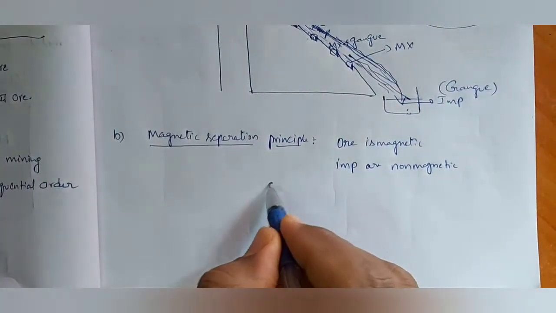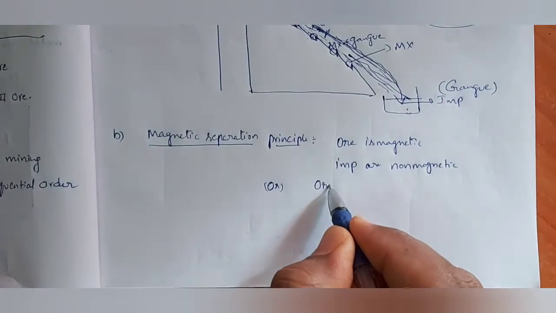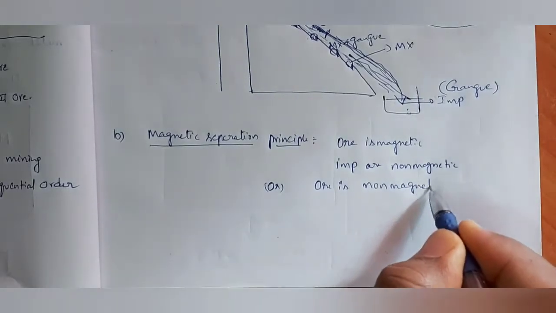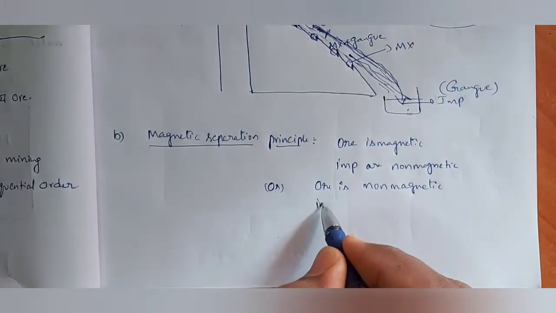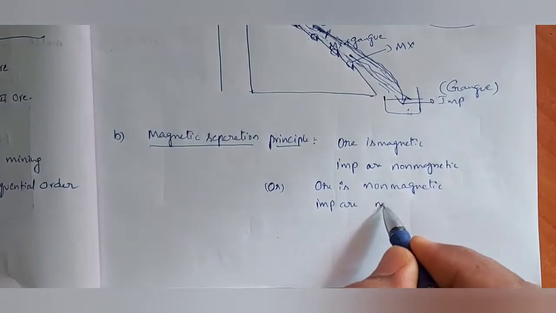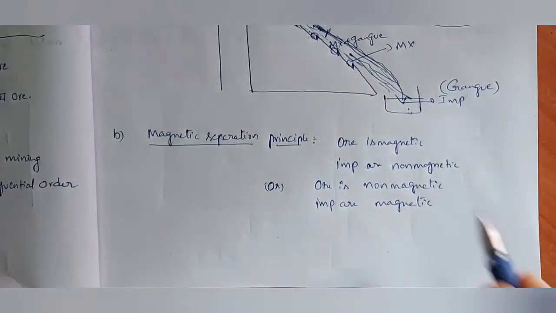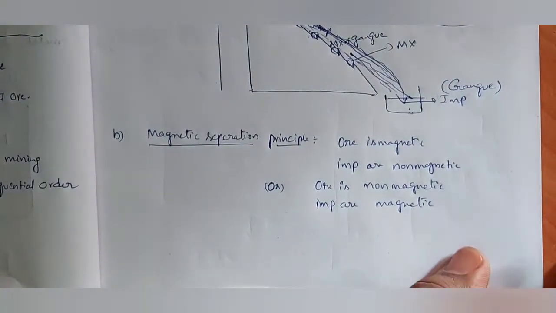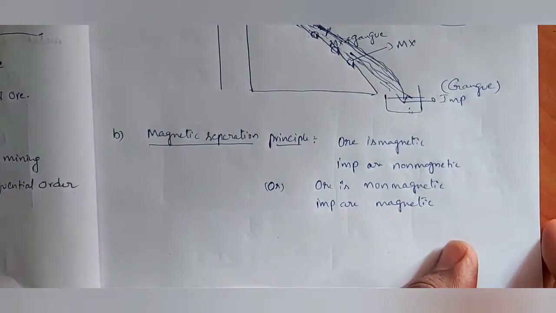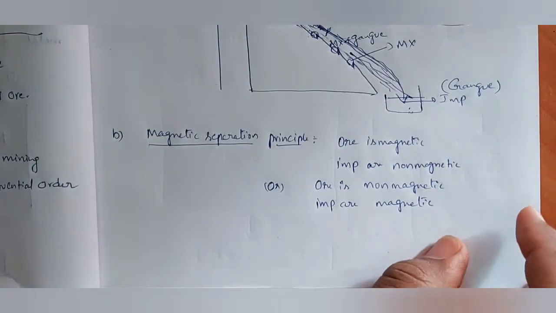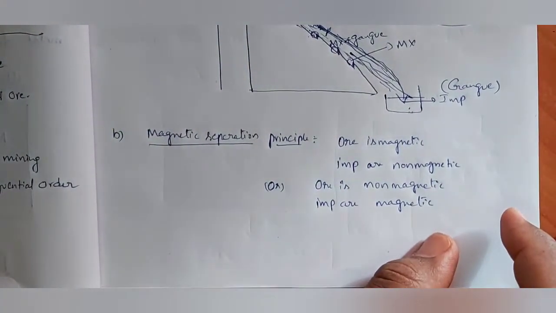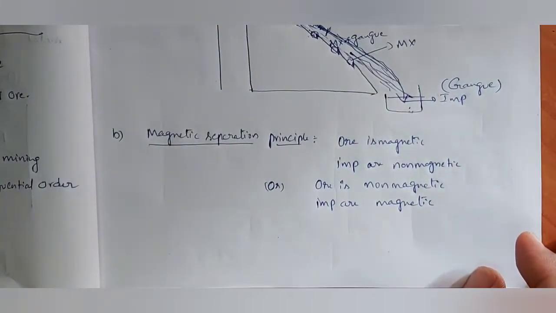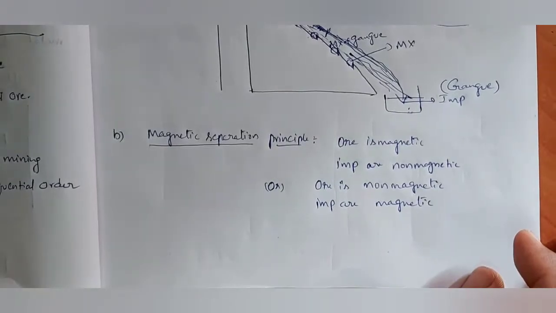Or the ore is non-magnetic and the impurities are magnetic. So anything, one must be magnetic and the other must be non-magnetic. The type of ores can be separated by using the magnetic separation method. So what we are going to explain in this one, observe carefully.